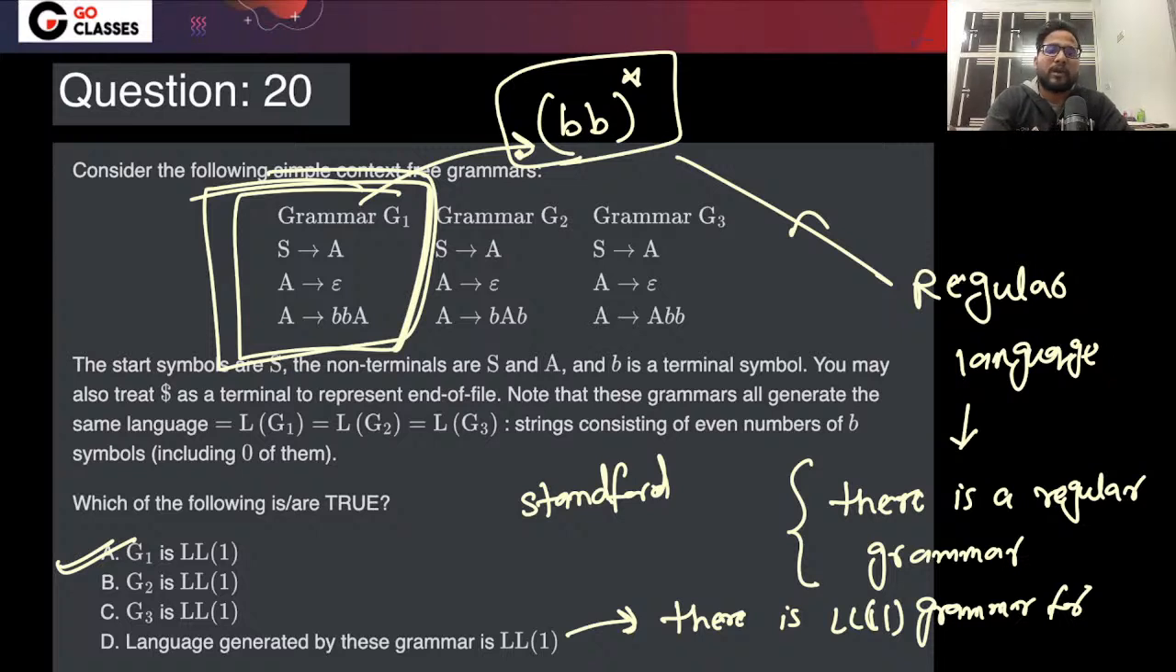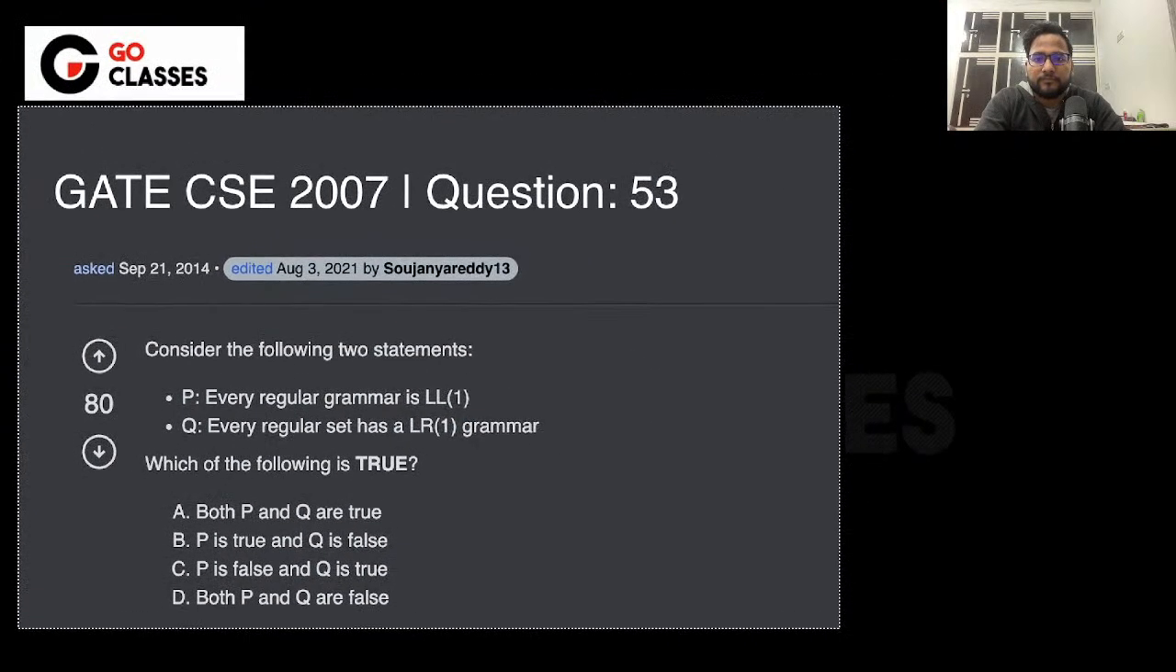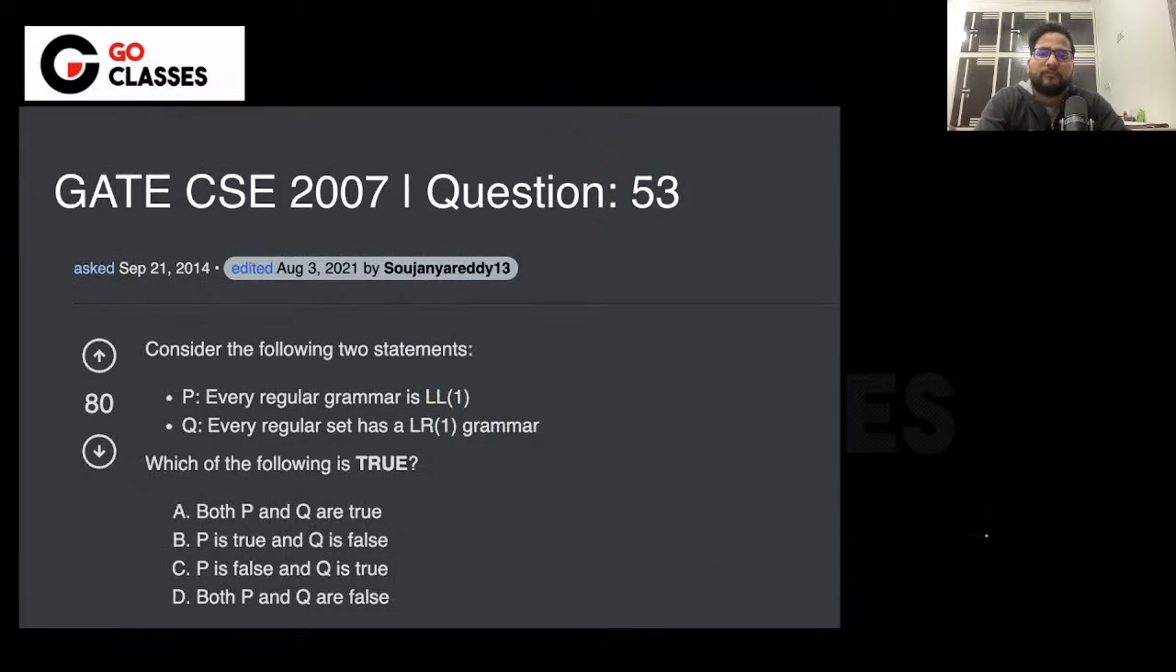Can you say that every regular grammar is LL1? Maybe I can put up one question that has already been asked in GATE. Have you solved this question, by the way? GATE 2007 question: every regular grammar is LL1. So what is the answer of this question, by the way?